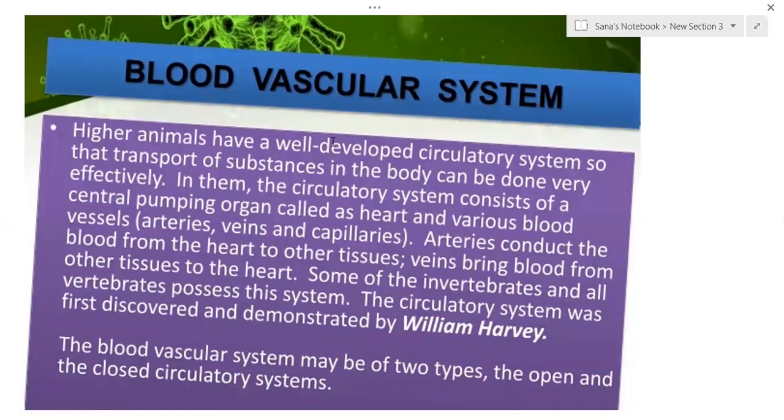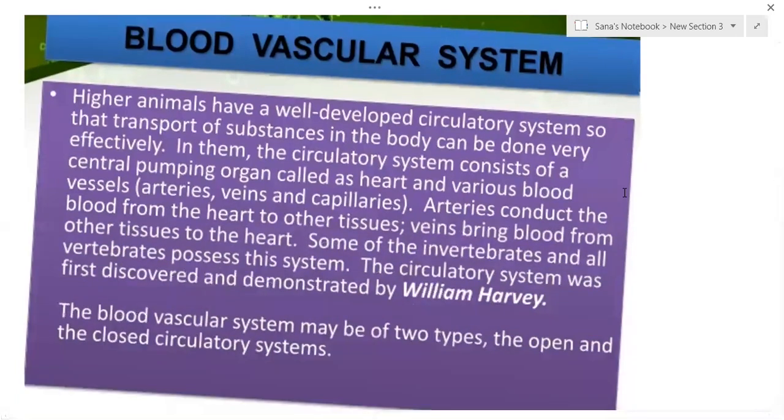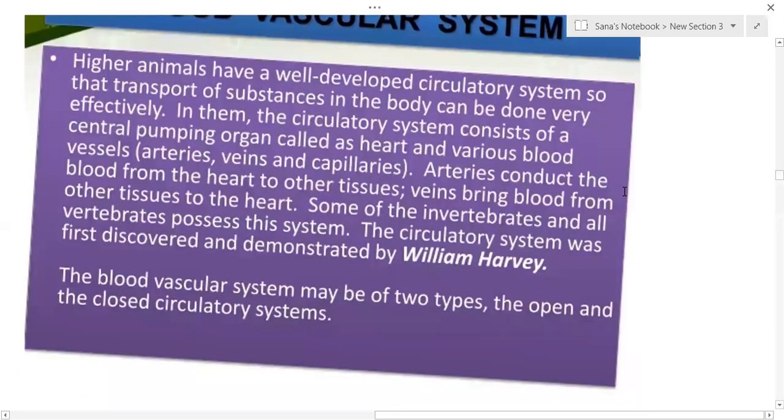When we go for the higher animals which have a well-developed circulatory system, the transport of substances in the body can be done very effectively. In them, the circulatory system consists of a central pumping organ called the heart and various blood vessels: arteries, veins and capillaries. Arteries conduct the blood from the heart to other tissues.